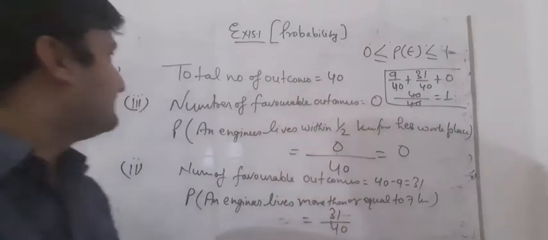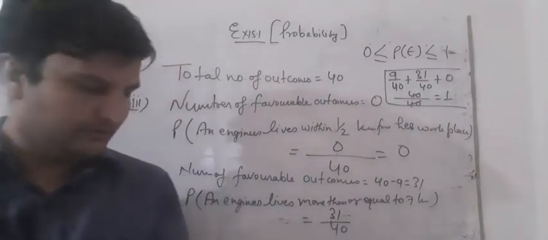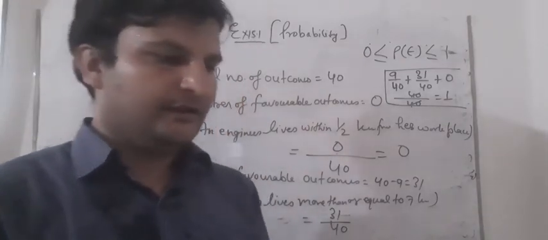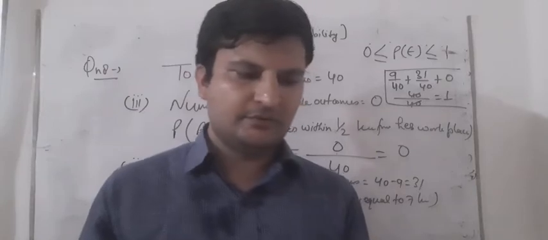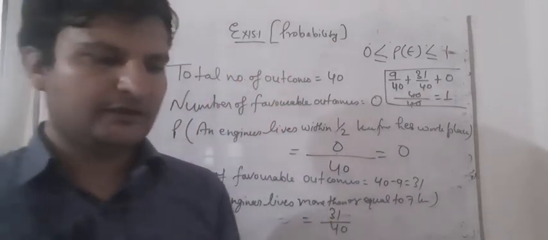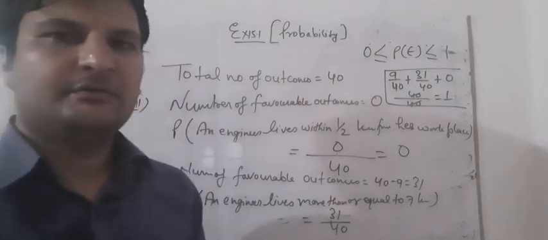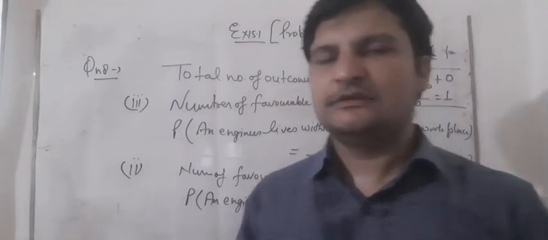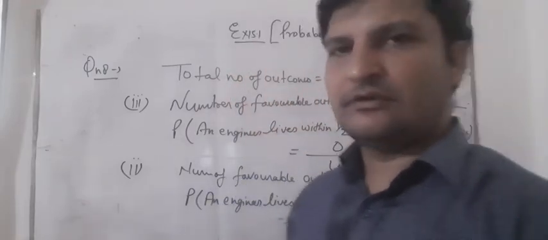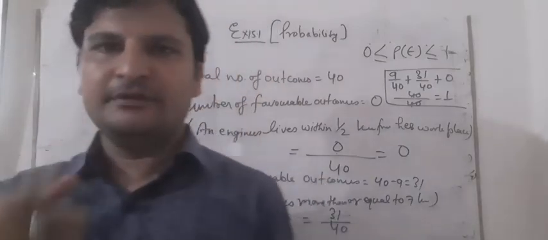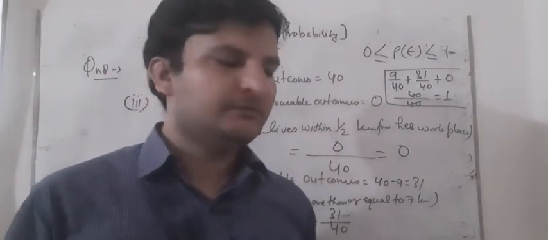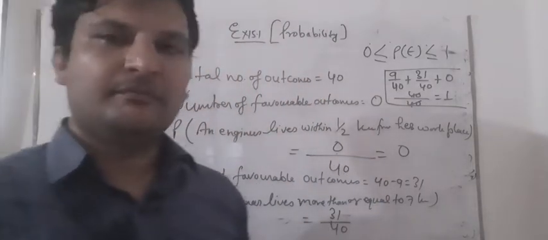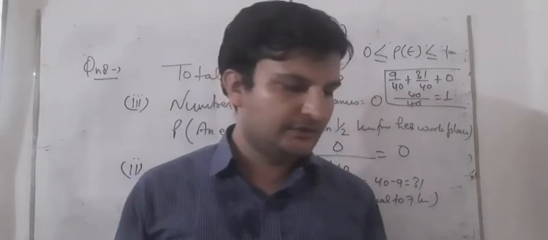So student, this is question number 8. Now we will do question number 9. Question number 9 is an activity. You can do it yourself. Note the frequency of 2-wheelers, 3-wheelers and 4-wheelers going past during a time interval in front of your school gate. You have to stand in front of the school gate and check how many 2-wheelers, 4-wheelers are going from this side. You can do it at home also, because schools are closed nowadays, so you can check it at your home. Make a table like this and then write the answer. You can make it yourself.